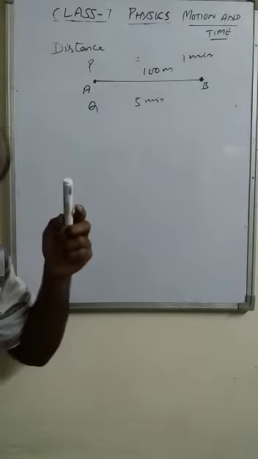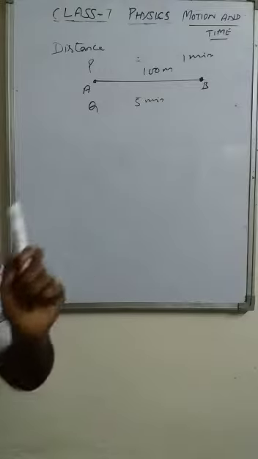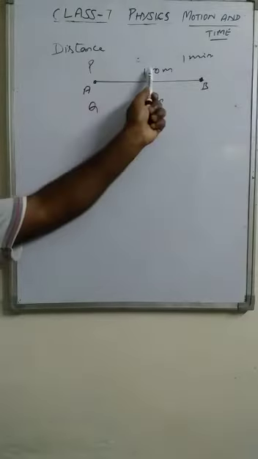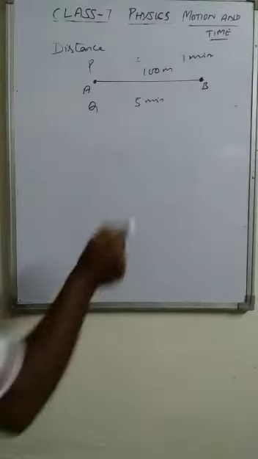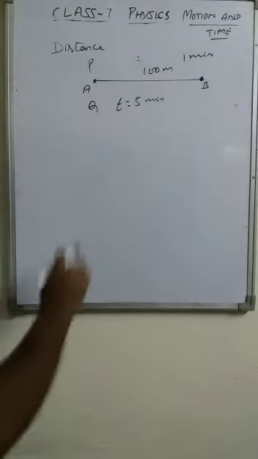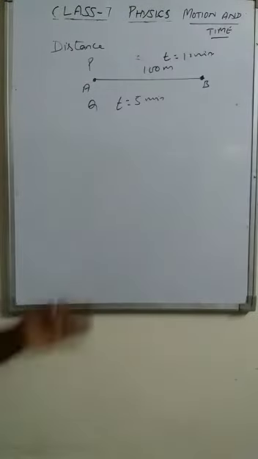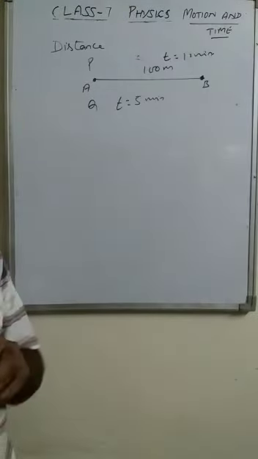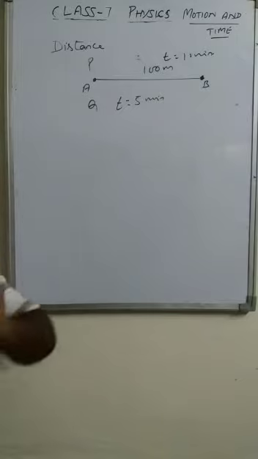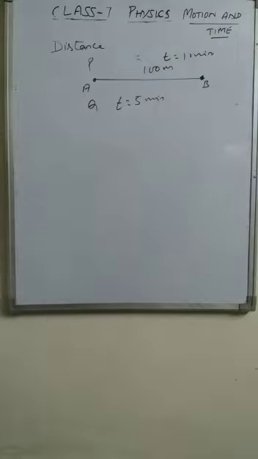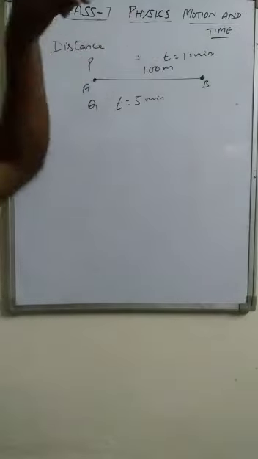To describe their motion completely, who is faster or slower, along with the distance, what is also required? The time taken is also required. Time is given by the symbol t. Here the time taken is 1 minute, time taken is 5 minutes. So to describe the faster or slower, distance and time both are required.